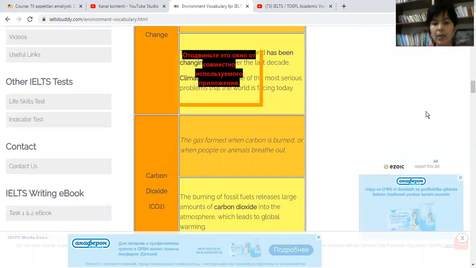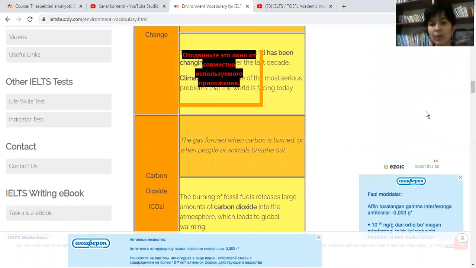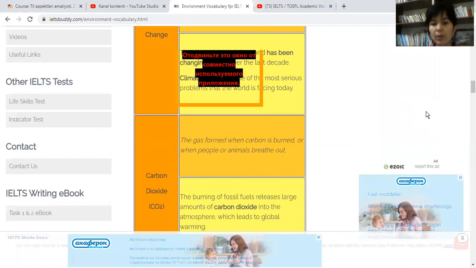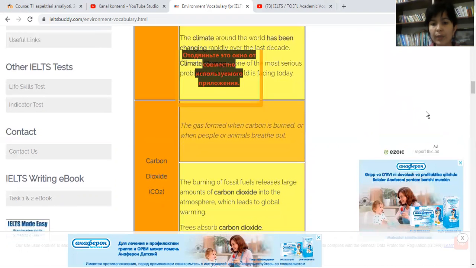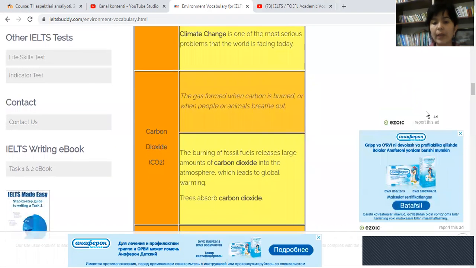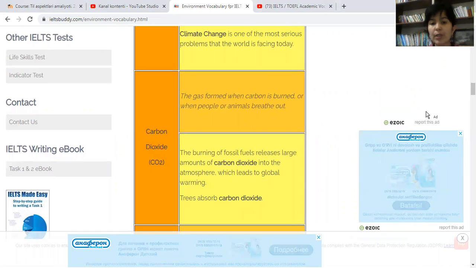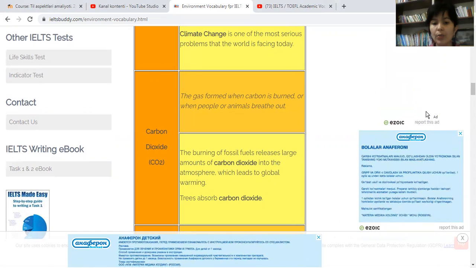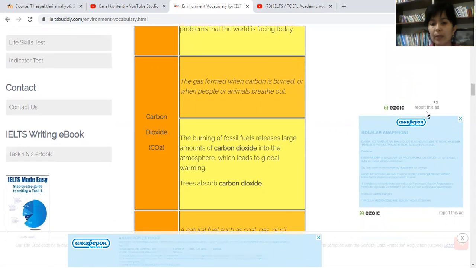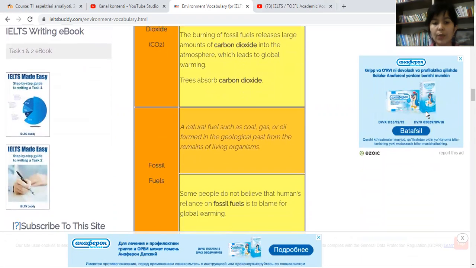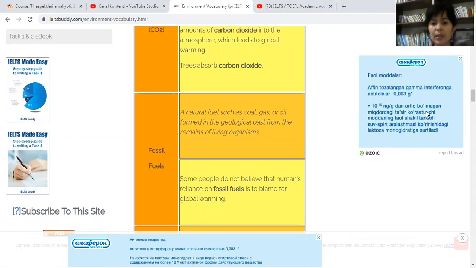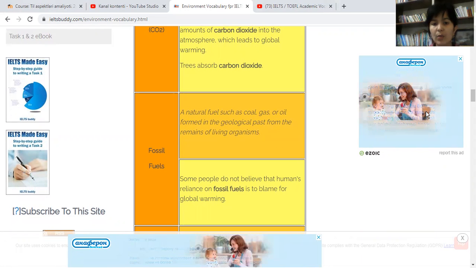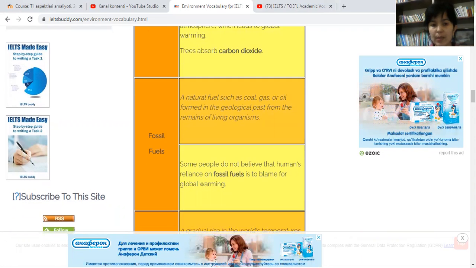Carbon dioxide is a gas formed when carbon is burned or when people or animals breathe out. The burning of fossil fuels releases large amounts of carbon dioxide into the atmosphere, which leads to global warming. Trees absorb carbon dioxide. Fossil fuels are natural fuels such as coal, gas, or oil formed in the geological past from the remains of living organisms.